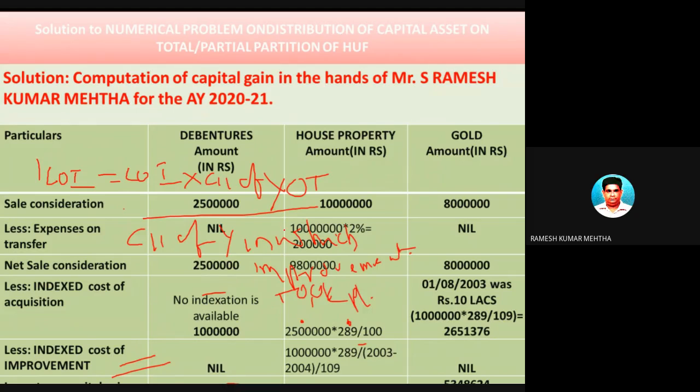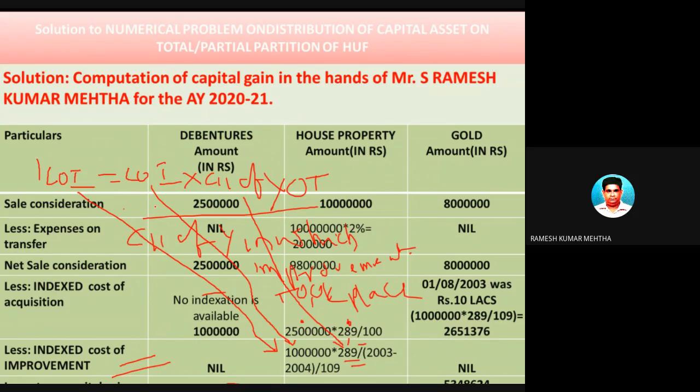So let's do the problem now. Index cost of improvement is equal to cost of improvement. The second floor or the first floor was constructed by the Hindu undivided family by spending 10 lakh rupees. By CII of year of transfer: this person Ramesh Mehta, who is the assessee, has sold in the year 2019-20, and the inflation index of 2019-20, as already spoken, is 289.